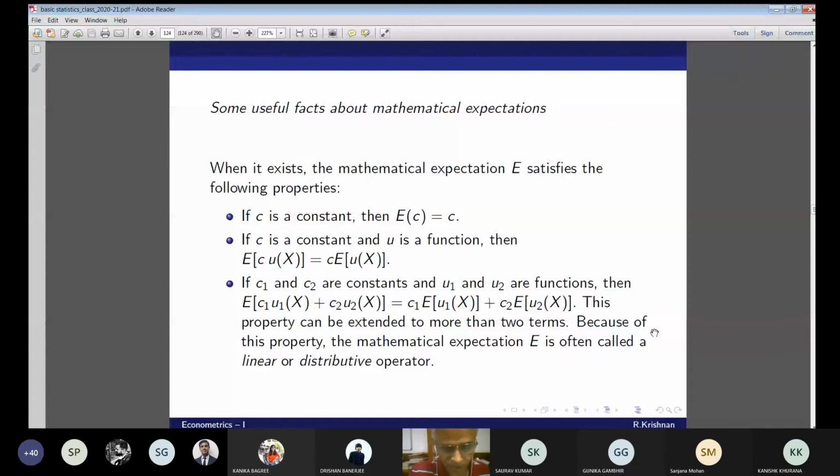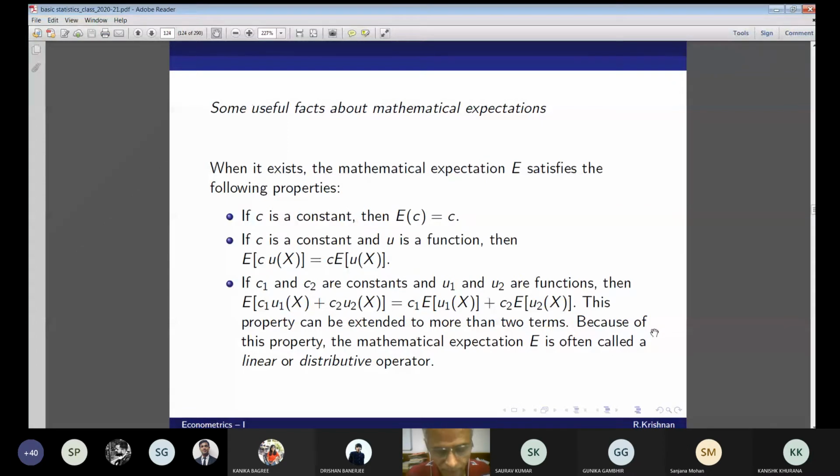If C is a constant and u is a function, then E[C u(X)] equals C E[u(X)]; C comes out of the expectation. This is going to be very useful later in econometrics when we analyze bias and other finite sample properties and asymptotic properties. Wherever you go, always keep it in mind.